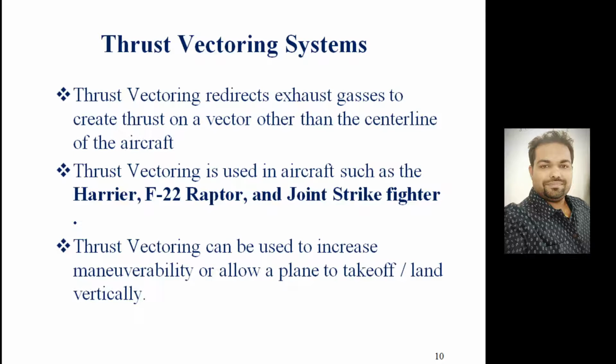So thrust vectoring basically redirects exhaust gases to create thrust on a vector other than the center line of the aircraft. So it can deflect the hot gases coming out from the nozzle at any appropriate angle to provide the desired maneuverability to the fighter aircrafts.